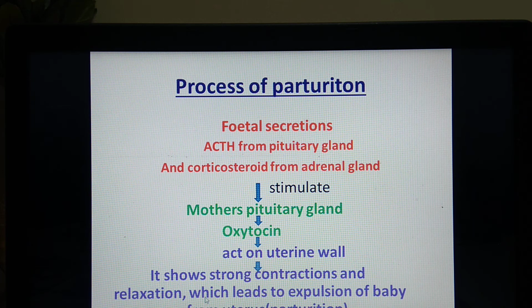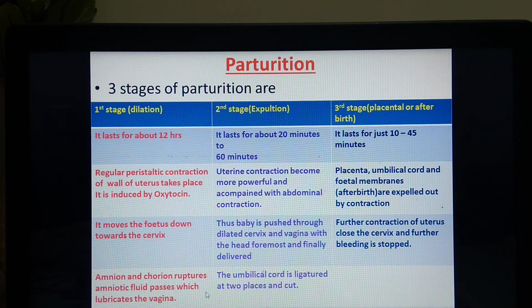This process of parturition also involves 3 stages, and these 3 stages are: the first stage, called dilation, the second stage, called expulsion, and the third stage, called placental or after birth. We'll see the changes. In the first step, dilation, regular peristaltic contraction of the wall of the uterus takes place, which is under the control of the hormone oxytocin.